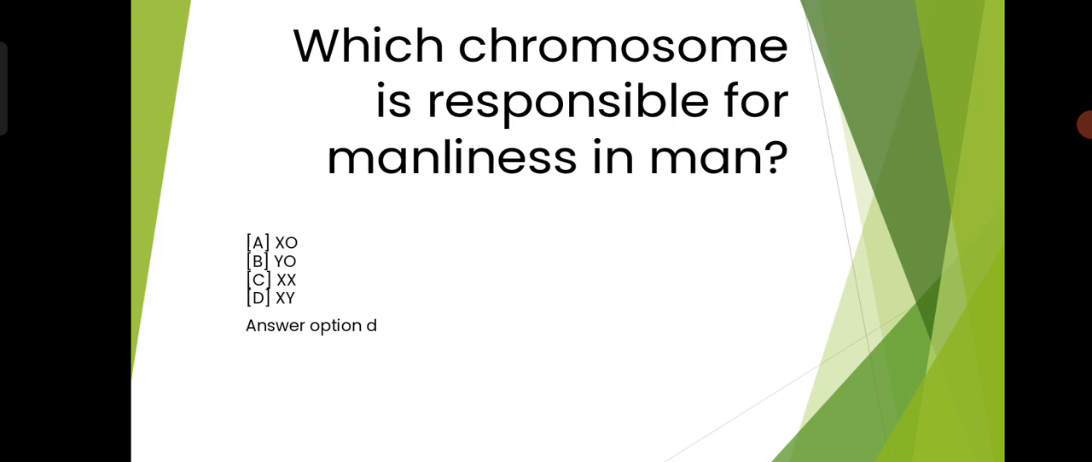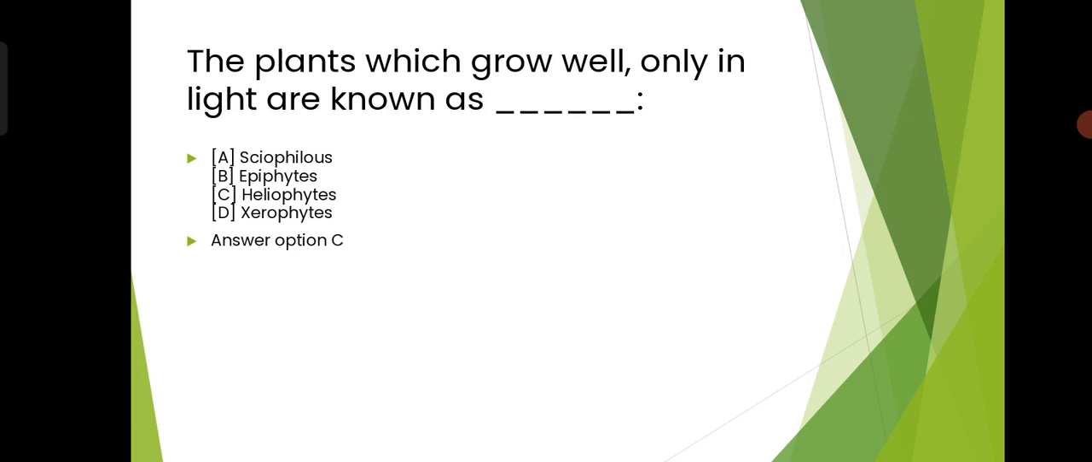Now moving on to the next question. The plants which grow well only in light are known as, वो कौन से पौधे हैं जो रोशनी में अच्छे से उगते हैं? So your options are A. Sciophytes, B. Epiphytes, C. Heliophytes or D. Xerophytes.